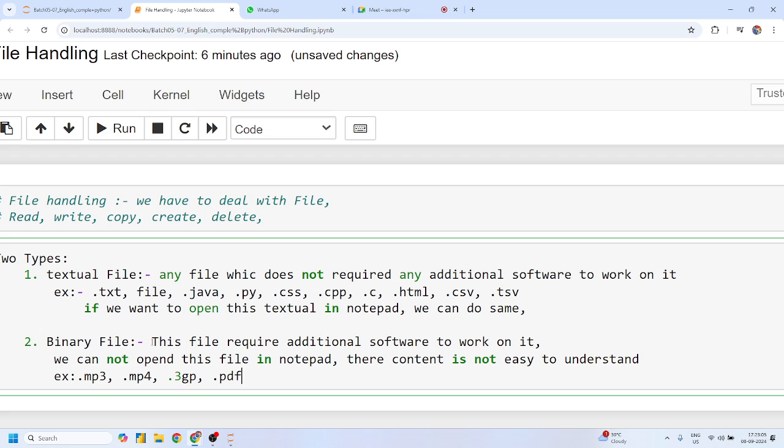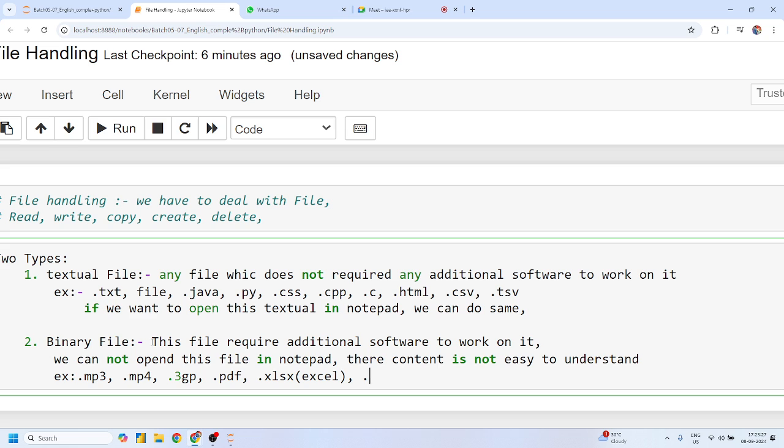Also .pdf. Guys, can we open a PDF file without PDF software like Adobe? No. What else? An .xlsx file. .xlsx is an Excel file. If I want to open an Excel file, then I should have the particular Excel software to open that file. Yes or no?